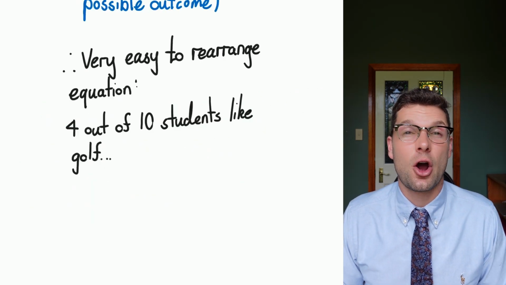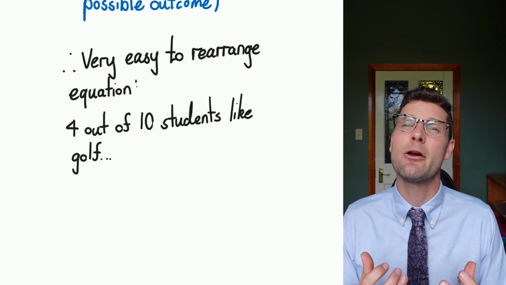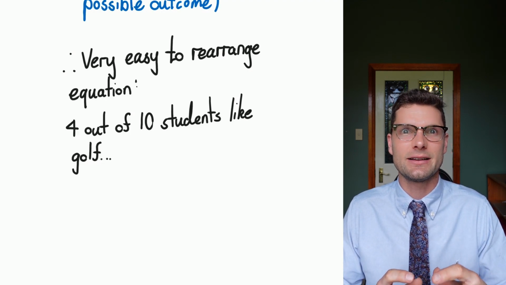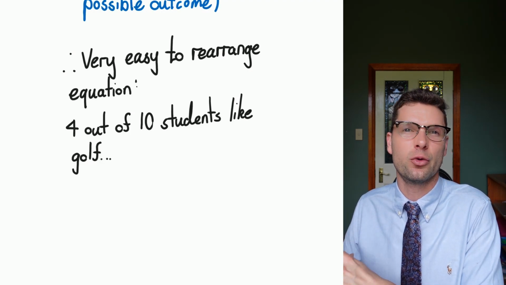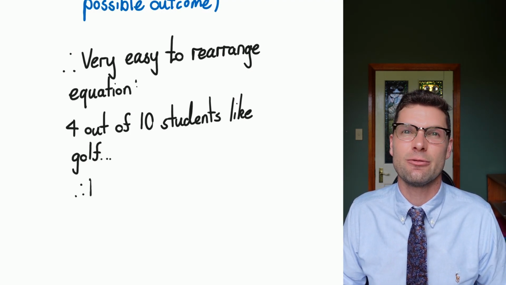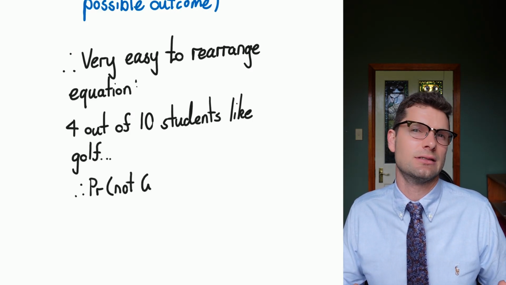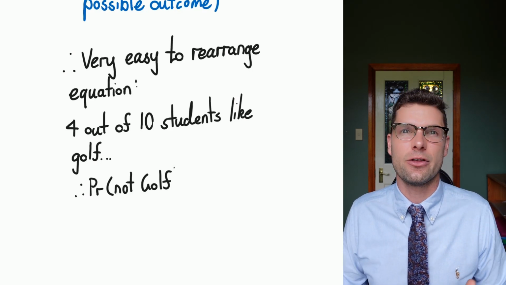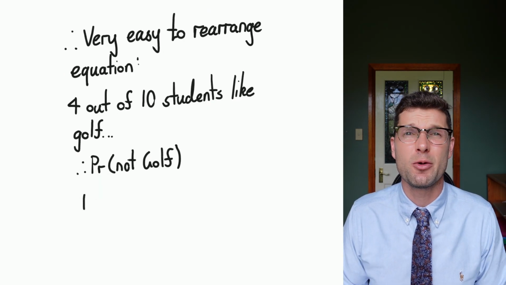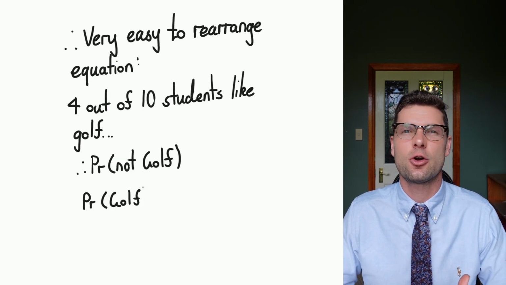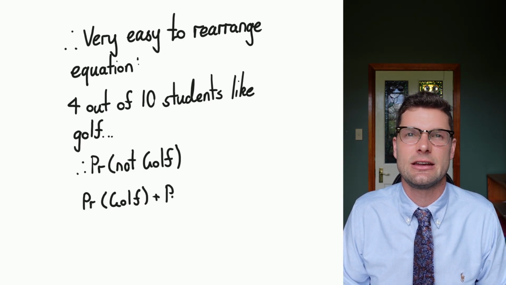So the reason that these complementary events are so helpful is that they're incredibly easy to rearrange mathematically. Because we've got the event plus the complementary event equals 1, we can move these things around really easily. In this example, I've got 4 out of 10 students love playing golf. How many of them don't love playing golf? You can probably work out the answer almost straight away, but it's still a good skill to see the equation written.